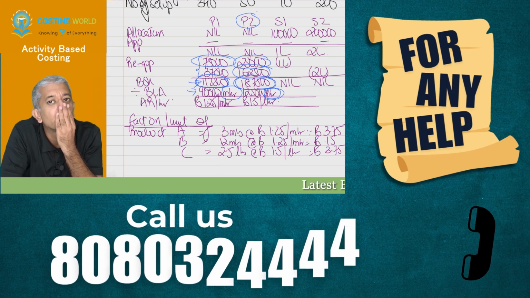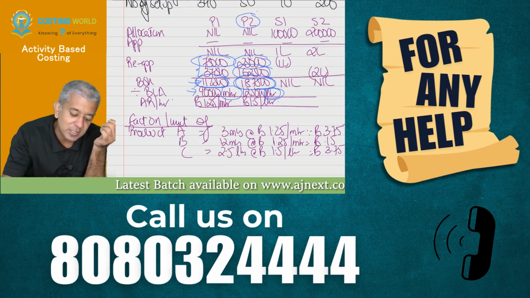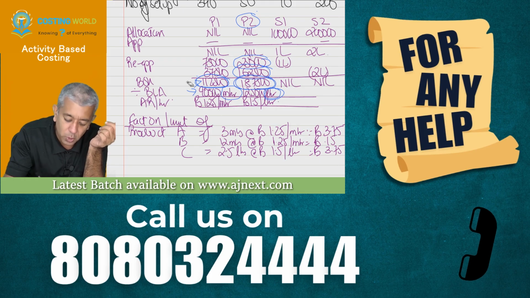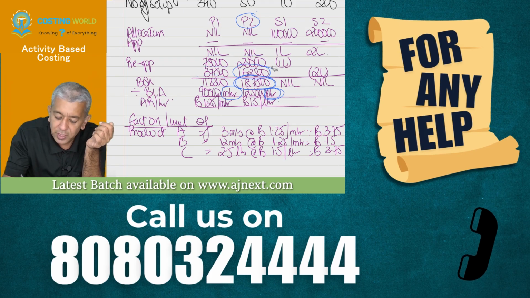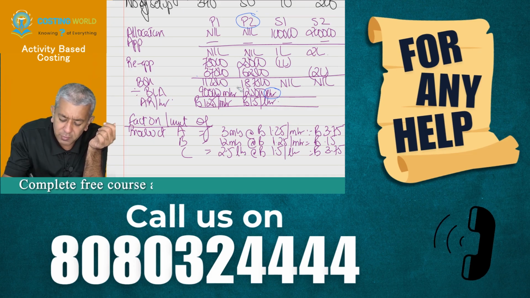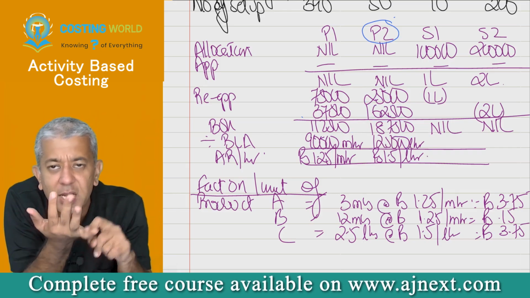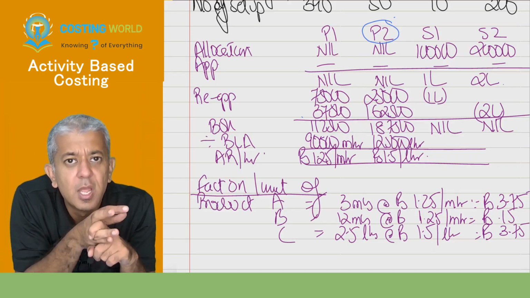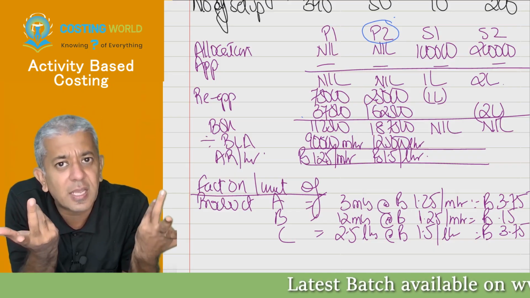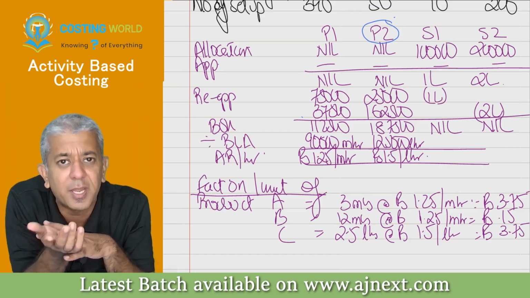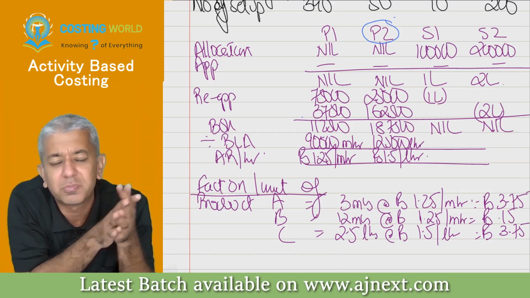No. The problem that happens under absorption costing is that when absorption costing was formed, we thought that everything in this world is dependent only on factors like machine hours, labor cost, material cost, prime cost. But beta, there are many other factors in this world on which the cost depends. These are not the only factors.